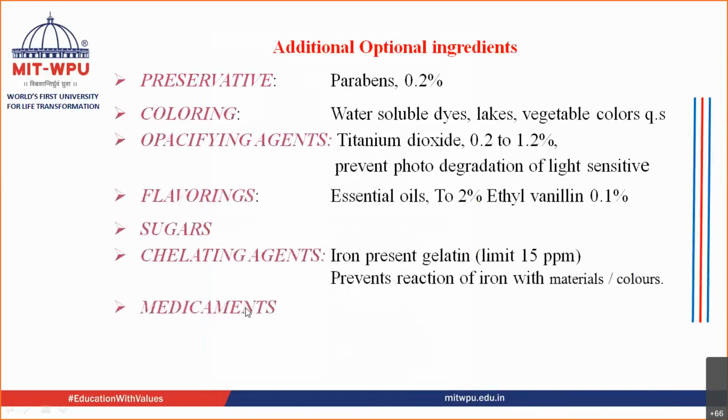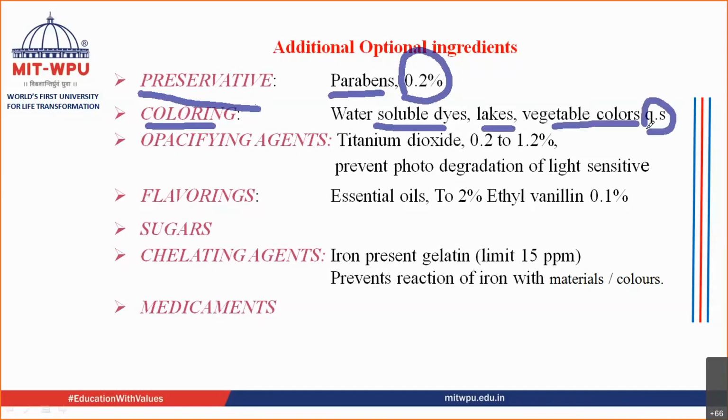Now, apart from these three important ingredients which we talked about, gelatin, plasticizer, and water, there are other ingredients which are also used in your gelatin shell. We are talking just about the gelatin shell now, please remember. The other ingredients that are used are preservatives. Usually the parabens are used, near about 0.2%. You use coloring agents. The coloring agents can be used in the form of water soluble dyes, lakes, or vegetable colors, in quantity sufficient for what kind of colors you require.